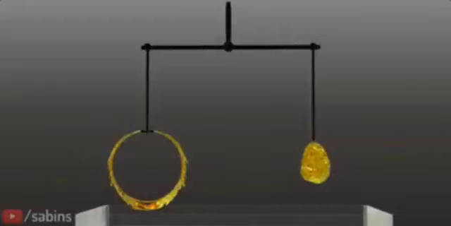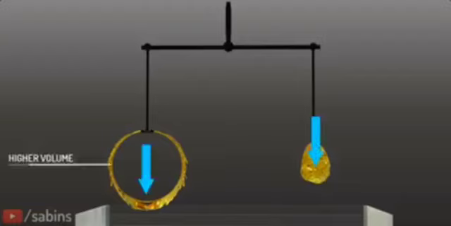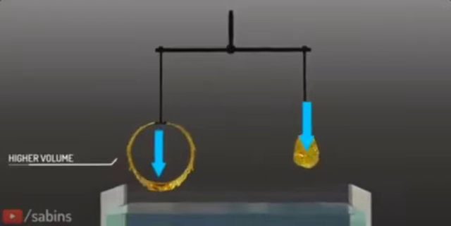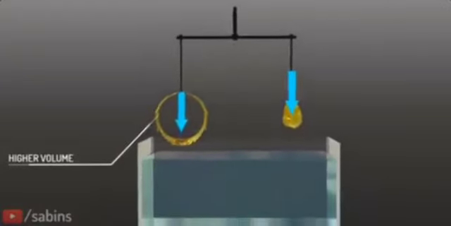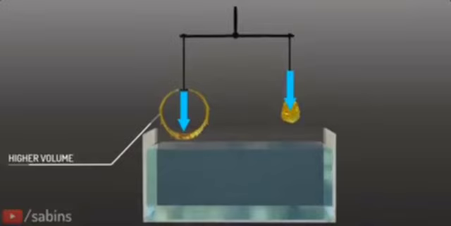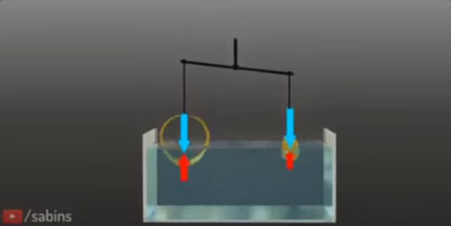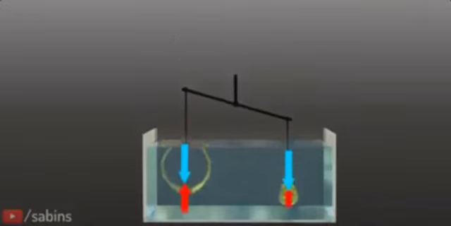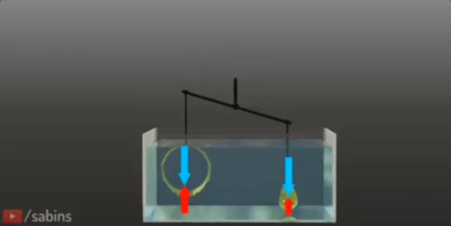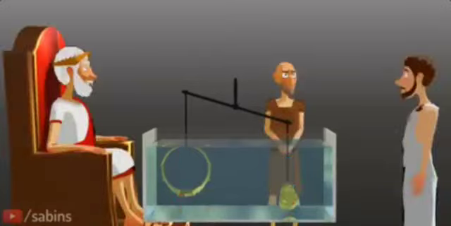Archimedes checked the purity of the gold by using a simple and brilliant experiment, a simple weight balance method. Both the crown and gold lump have the same weight. Assume the crown was impure. This means the crown will have a higher volume. He immersed the weight balance in water. The buoyancy force on the crown was more than the gold lump due to its higher volume. This means the net force on the gold lump would be more than the net force on the crown. A balance would tilt due to this force difference. Archimedes discovered the goldsmith's cheating by measuring the difference in buoyancy force.